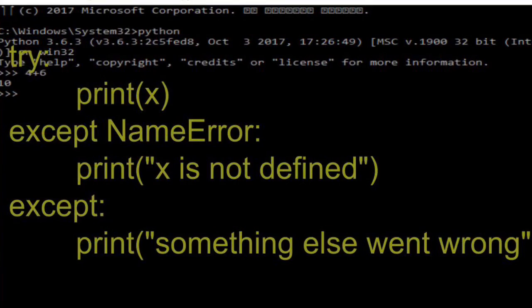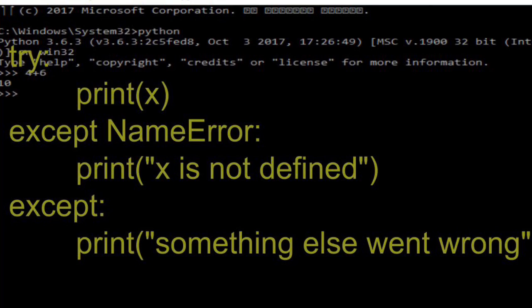Try except in Python. Try is basically checking the code underneath it. In this case, it's print X. The problem with it is that X is not a variable or anything else you can print.